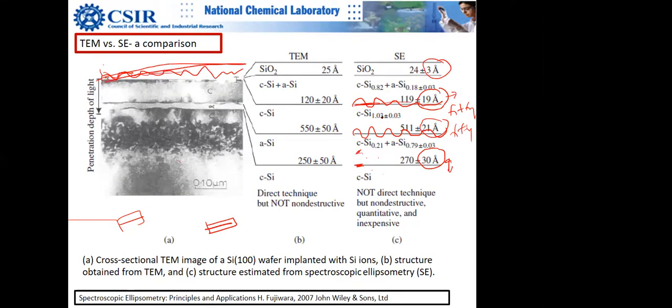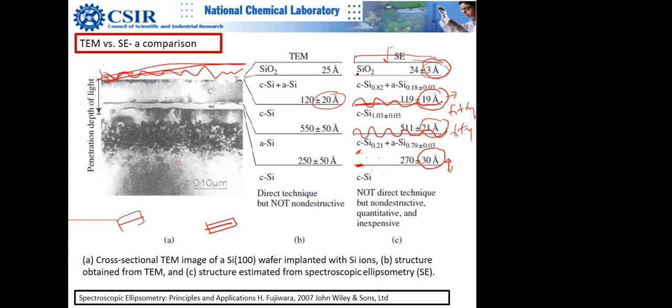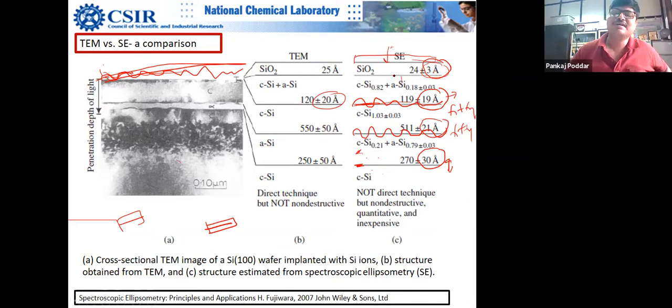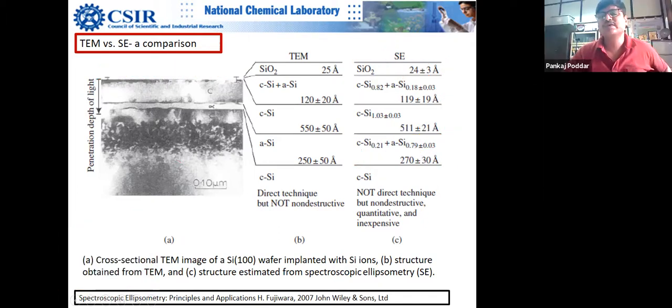Correct. So this should have been modeled, and I believe that's why I rate ellipsometry much higher than TEM, because had it been taken care of, this error should have been even less. And what is the reason that you find this error less? Because there is no layer on top of that. You understand what I mean? There are not two layers, there is only one interface here. So that's the reason we could fit the model better. Yes, exactly. So you can fit the model here better.